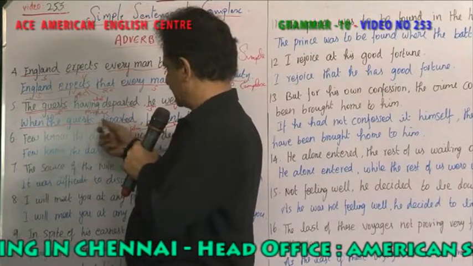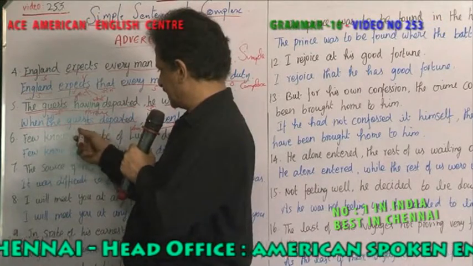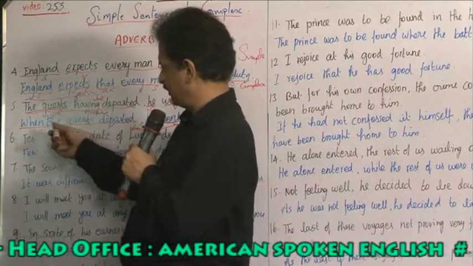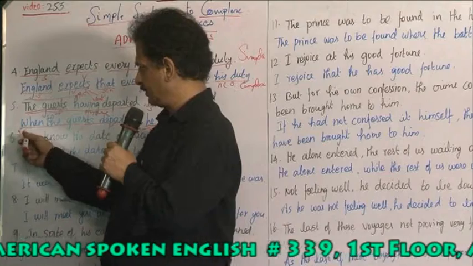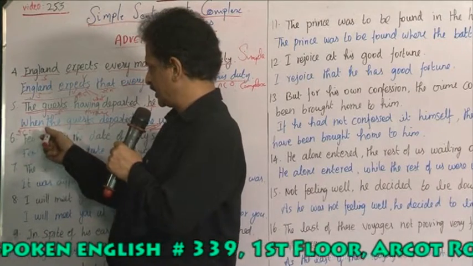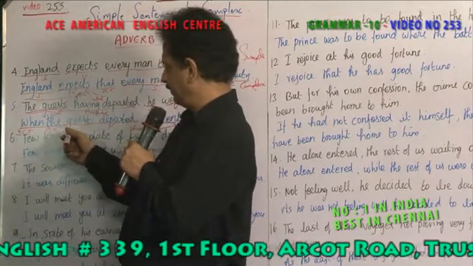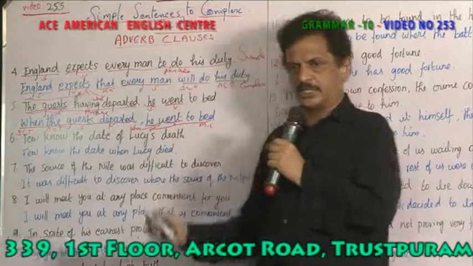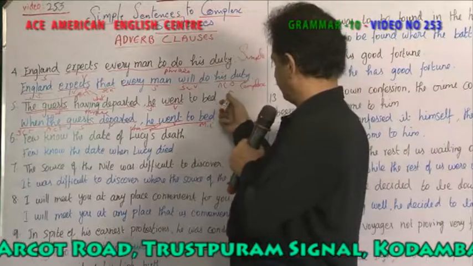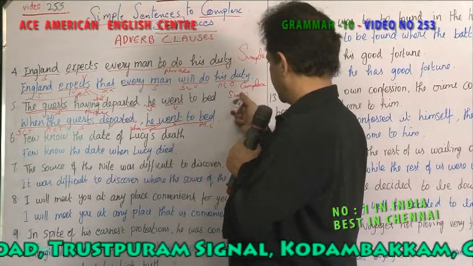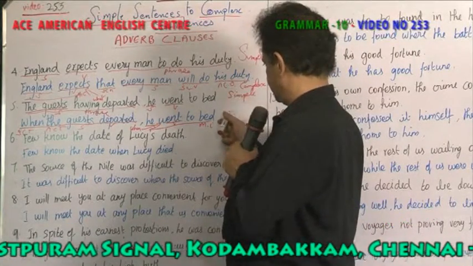So when the guests departed, the guests is the subject, departed is the verb. So when is a subordinating conjunction, an adverbial clause of time. So this is an adverb clause of time. This sentence depends upon this sentence to give a full meaning. From a simple sentence, you get a complex sentence, right?